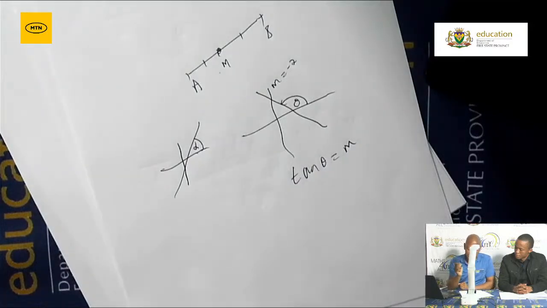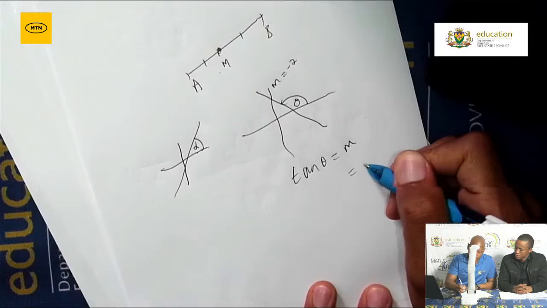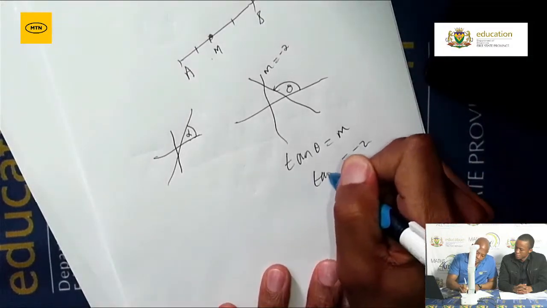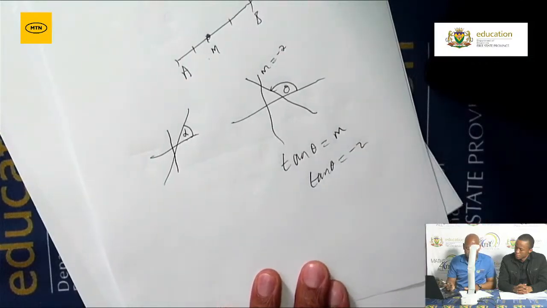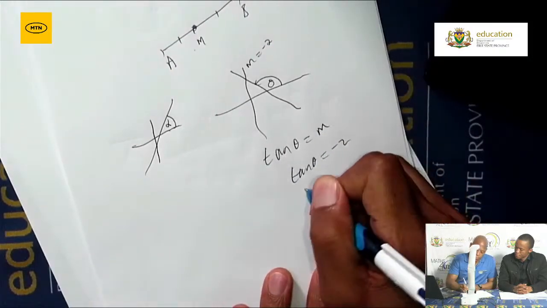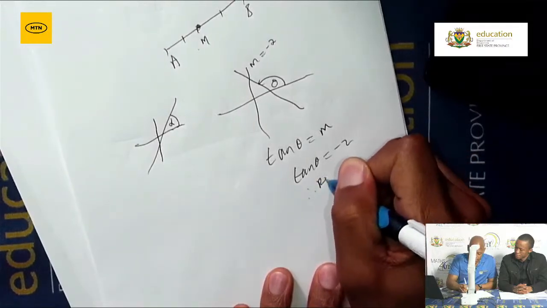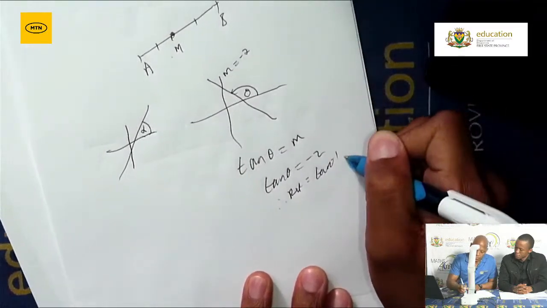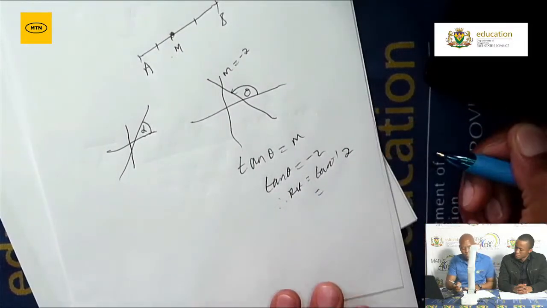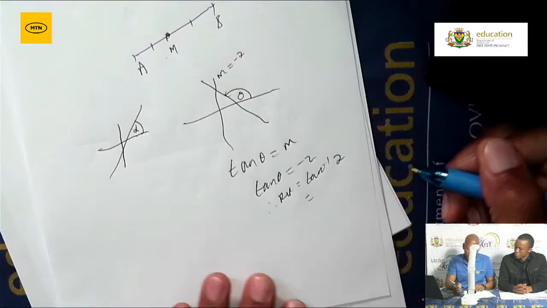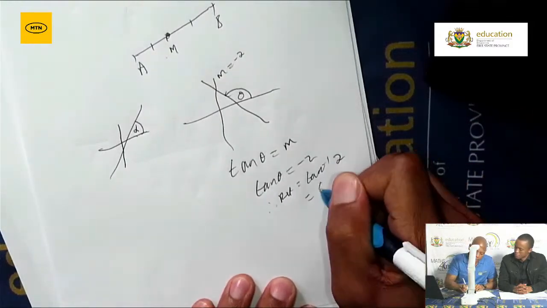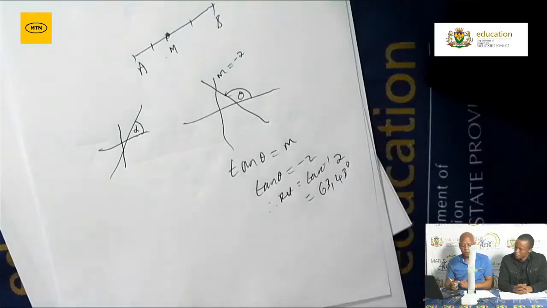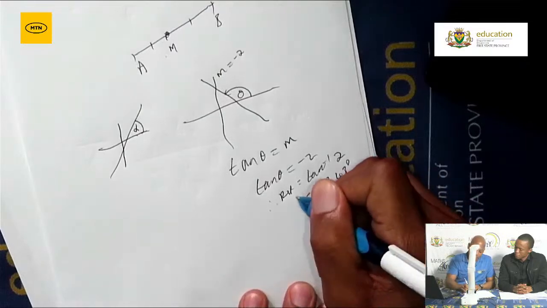Now if your gradient is negative, please make it a point that we've got two ways of calculating that. The first thing you need to do is to substitute your gradient, and then you say therefore the reference angle is equal to the inverse tangent of +2. I usually say this is a trigonometric way. Then from there, use a calculator. For argument's sake, this is 63.443 degrees.